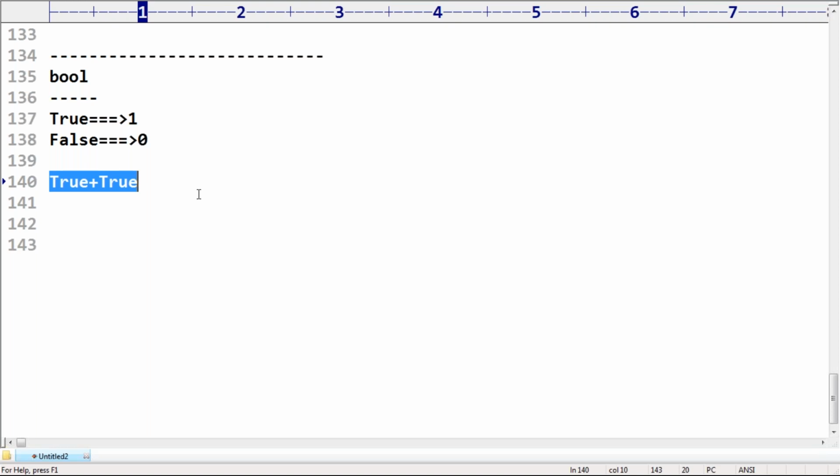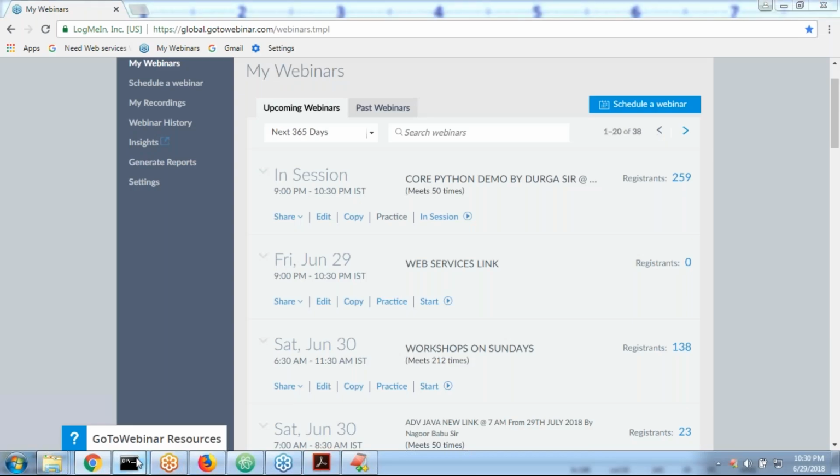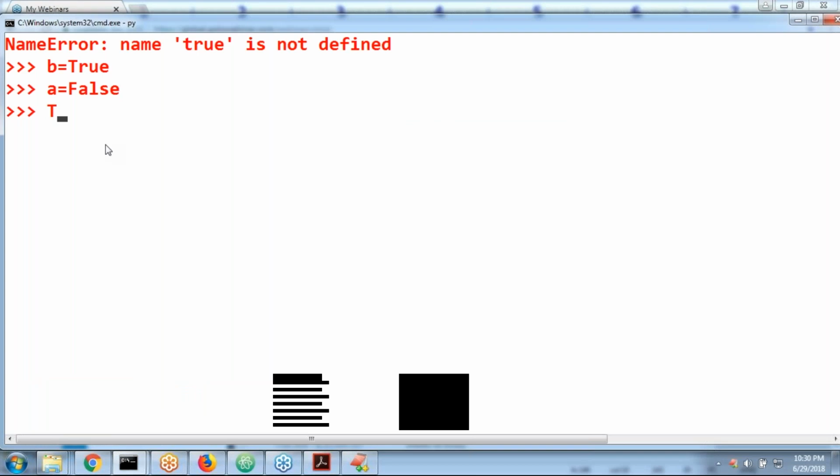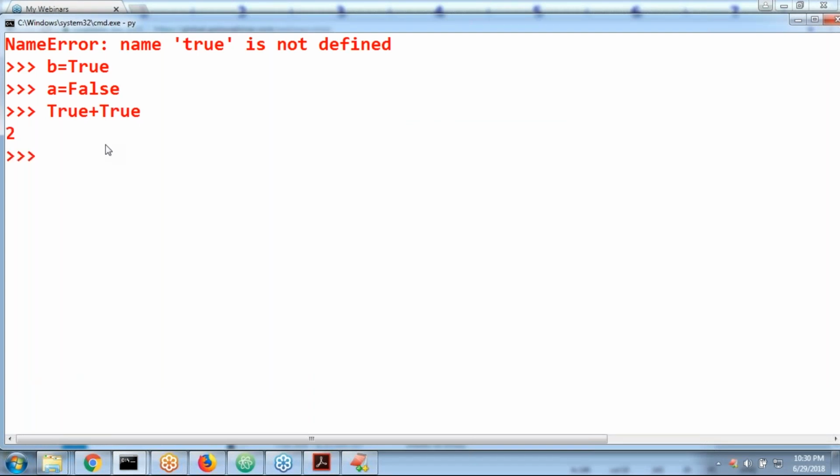That's why observe carefully here. True plus True, 2 is the answer. True plus False, then automatically 1 is the answer. Internally, True means 1, False means 0.